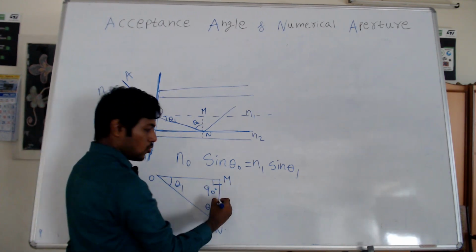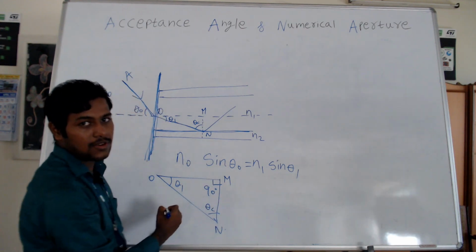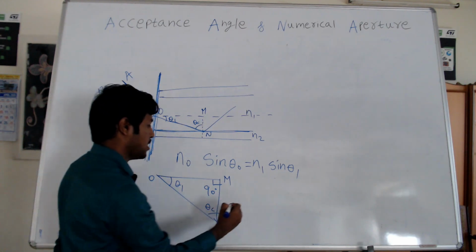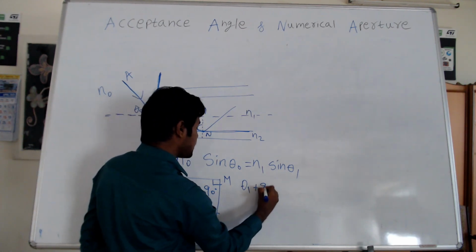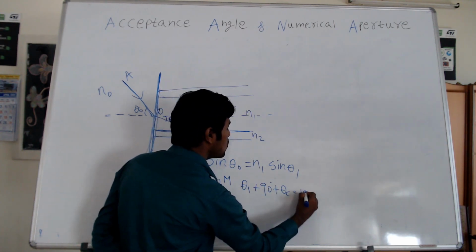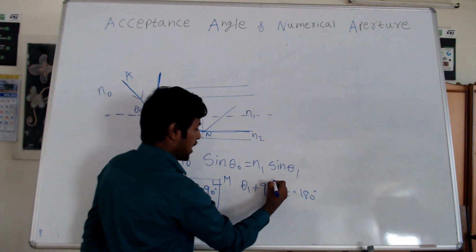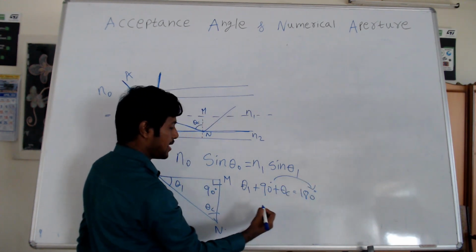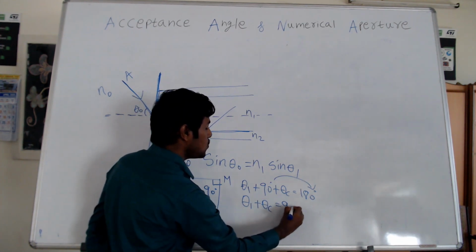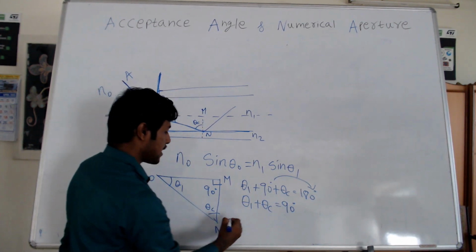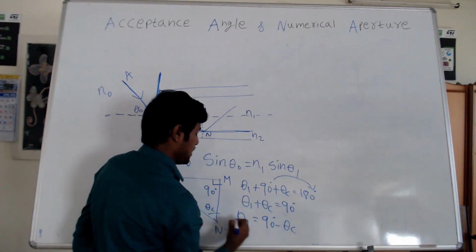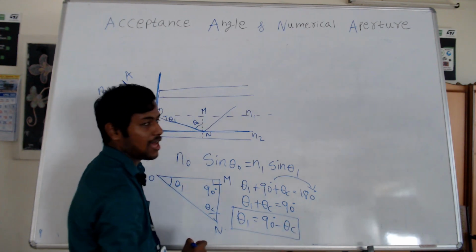Now you need to add all these three angles. We know that the sum of all the three angles in the triangle should be equal to 180 degrees. So theta 1 plus 90 degrees plus theta C should be equal to 180 degrees. I can bring this 90 degrees to the right hand side. So theta 1 plus theta C should be equal to 90 degrees. Now from this I can write theta 1 equal to 90 minus theta C. So this is the expression I am having right now.